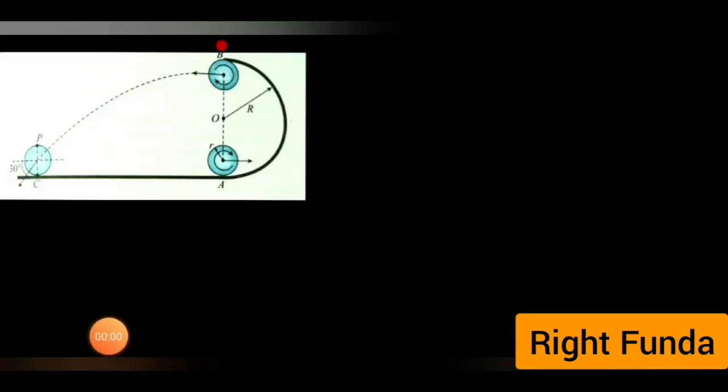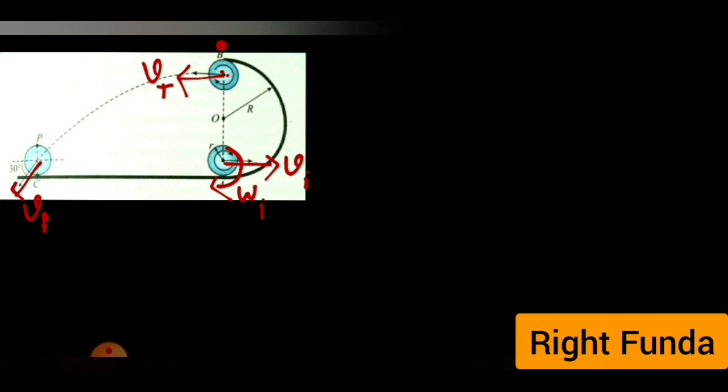Let's solve the problem. To begin with, let's give some names. At the initial moment the velocity is vi, and at this moment the velocity is vf, and at the highest point let's call it vt. It is rolling, so it must have some omega also.